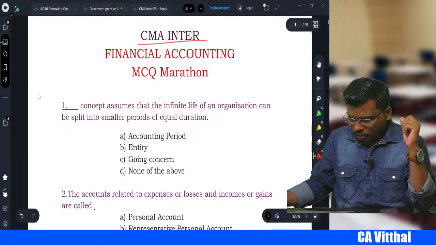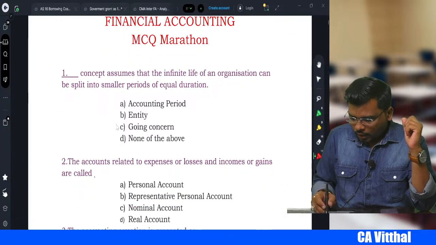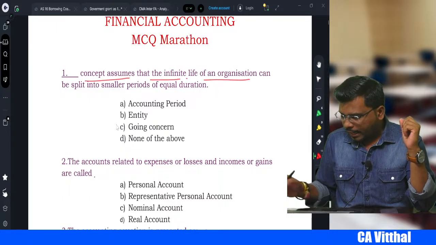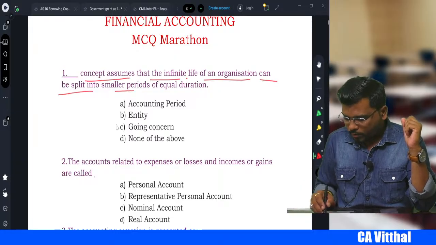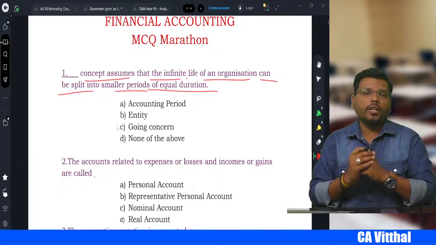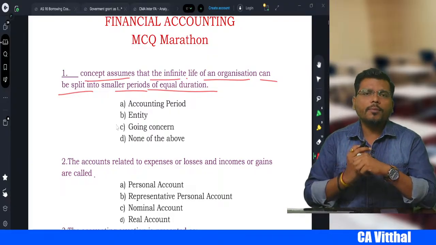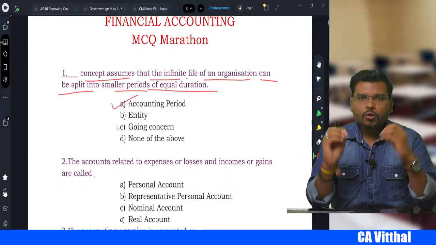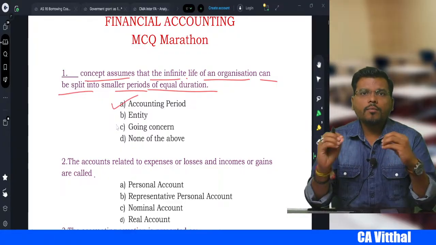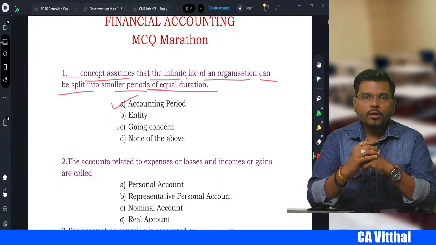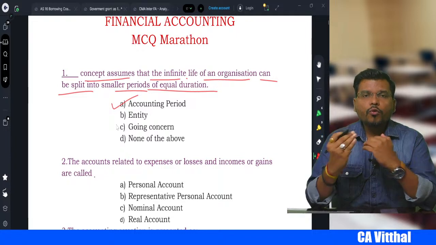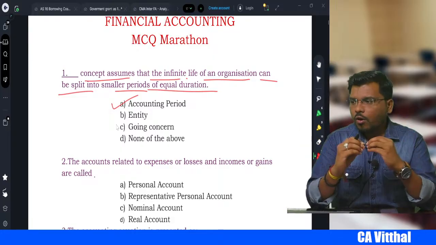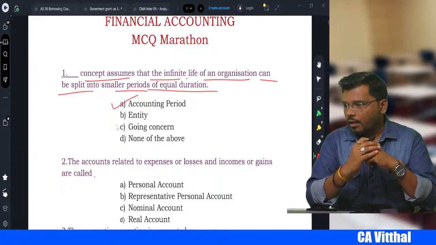Okay, so first MCQ: a concept assuming that the infinite life of an organization can be split into smaller periods of equal duration. It is based on which concept, my dear student? It is based on the accounting period concept. If you know the answer, you can type your answer in the chat box. I can see your answer also. So it is a two-way participation, right? If you know the answer, you type the answer in the chat box so that I come to know that you know the answer, right?